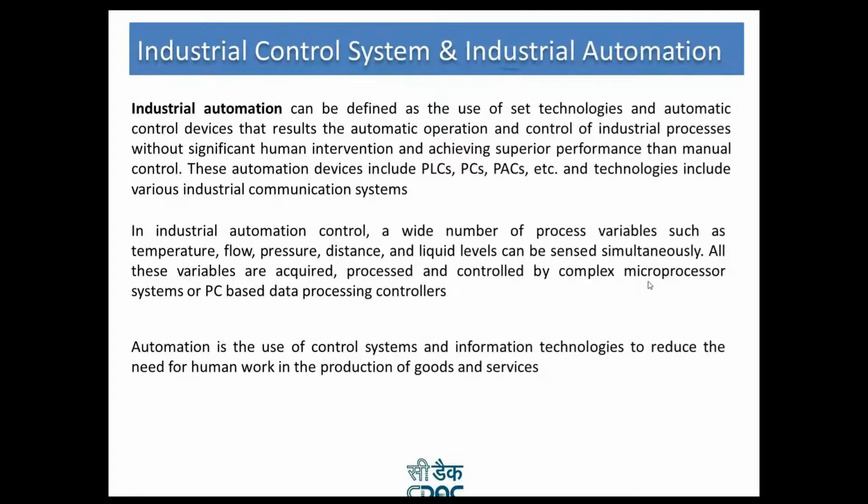Because we want less human intervention. The less the human intervention, the less the chance of mistakes or errors. Only if a failure or fault occurs in a machine is there a chance of failure. Otherwise, there is no chance that your production will stop, and it will go on 24 by 7.